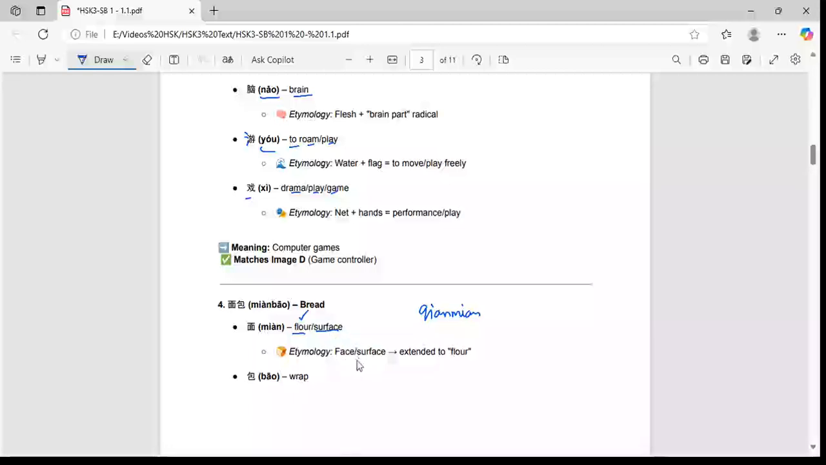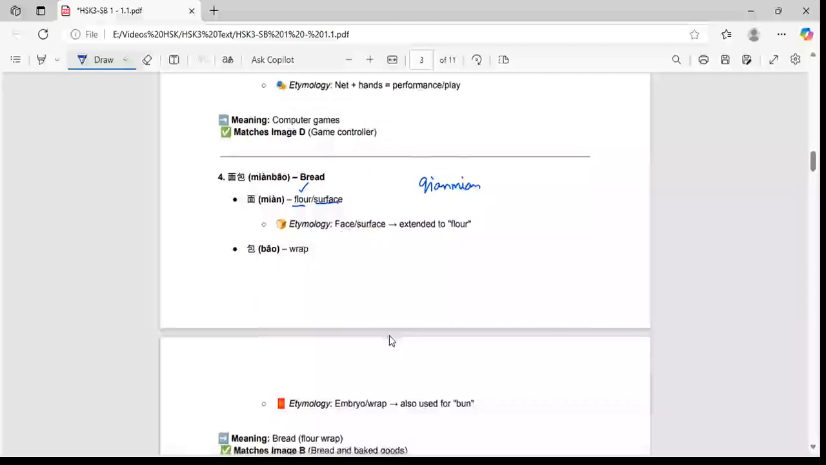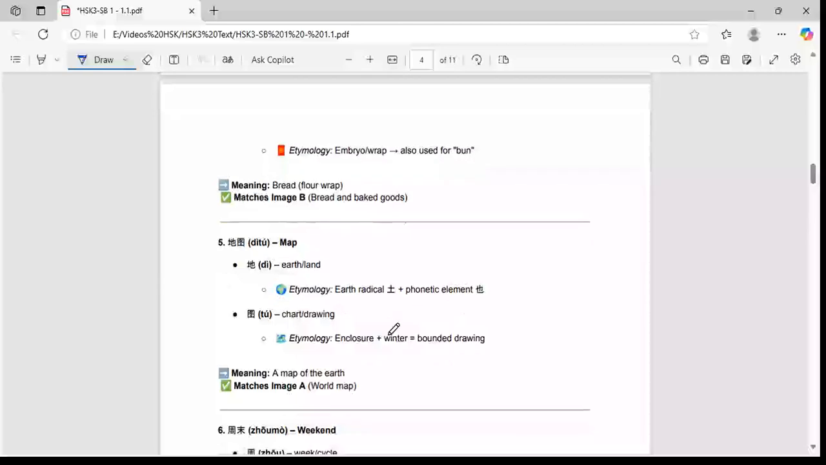And so it is a face or surface extended to flour. And Pao is wrap. So Pao, Mian Pao. So the flour is wrapped, that means it makes a bread. So also used for bun. And the next one is Dìtú, earth or land.